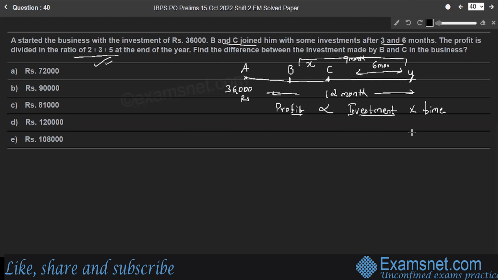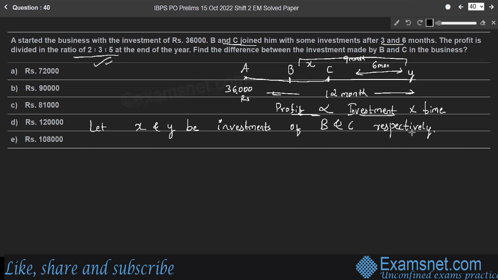So let X and Y be investments of B and C respectively.